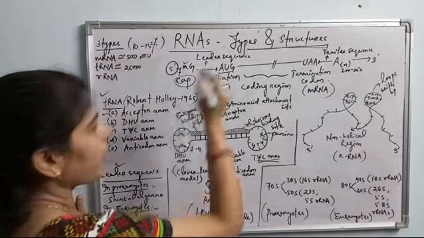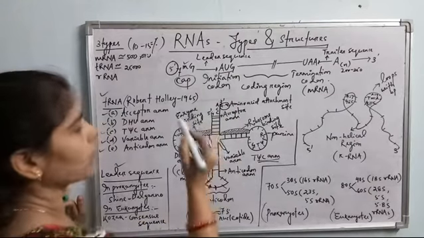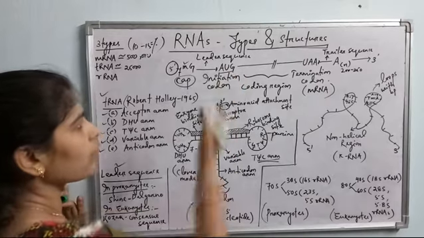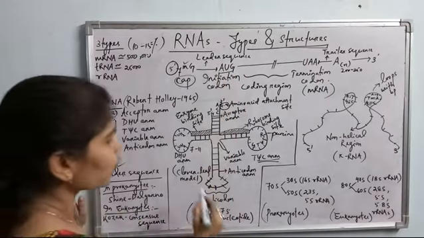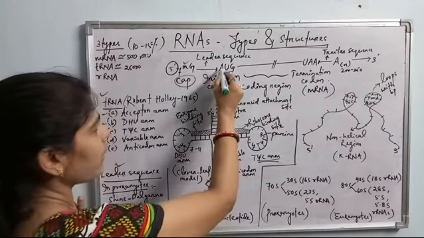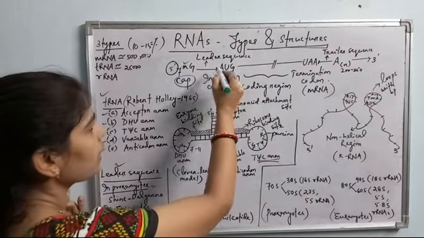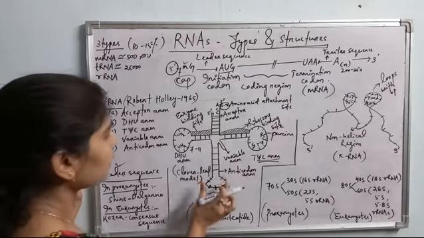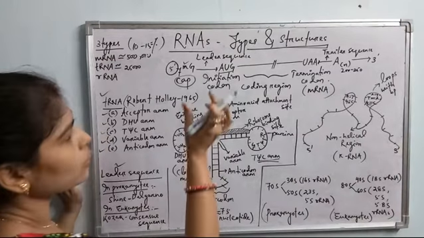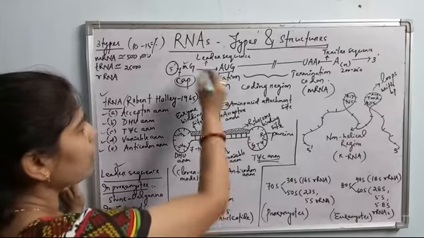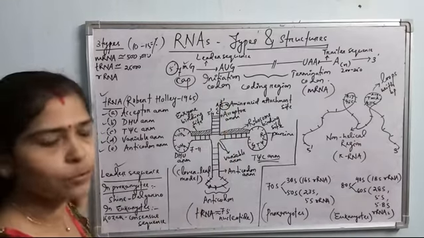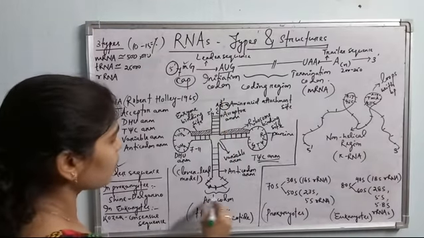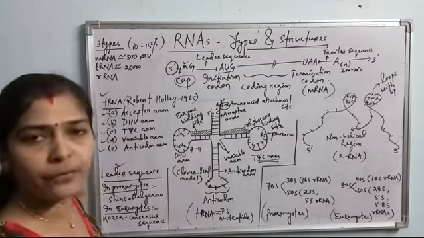So, if AUG is present in the codon in the mRNA, then there will be one anticodon. And if it is AUG, just the complementary nucleotides, UAC, will be there in the anticodon, so that the tRNA can easily recognize the codon sequence, and it will bring the amino acid methionine, as I have told you. Okay, so the anticodon is just complementary to the codon sequence of mRNA.